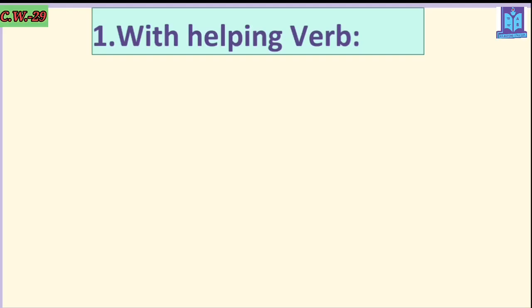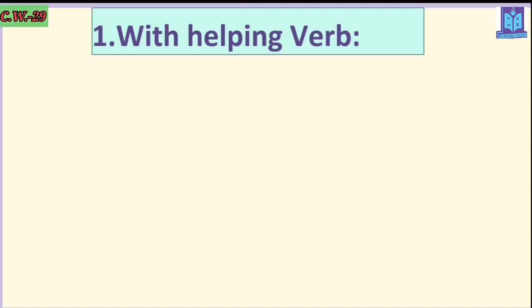Now let's go for the structure. Based on the given sentence, you have to choose the structure. If you find two verbs in a sentence, it means there will be one helping verb and one main verb.